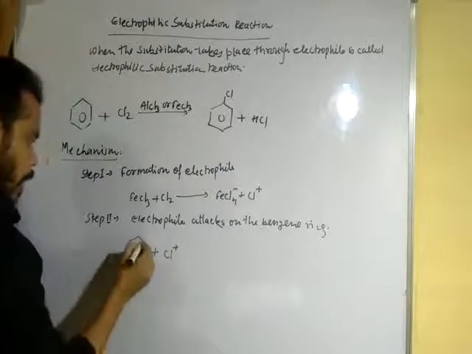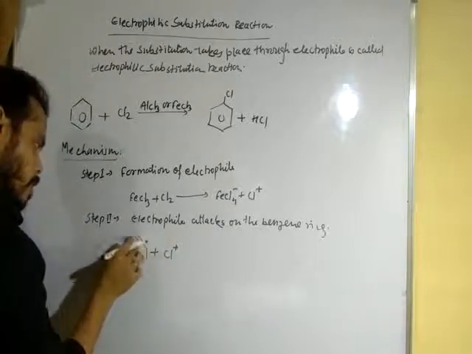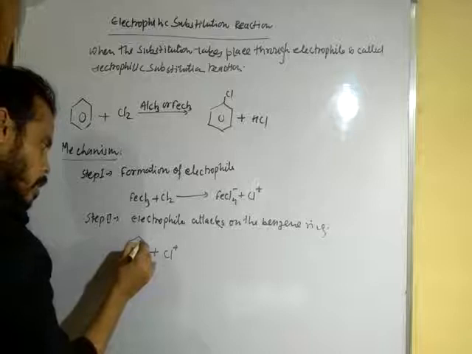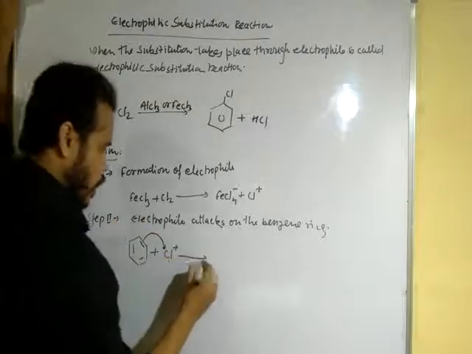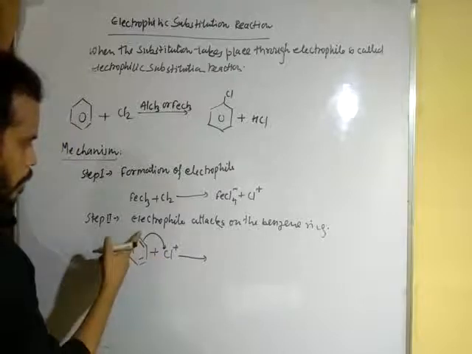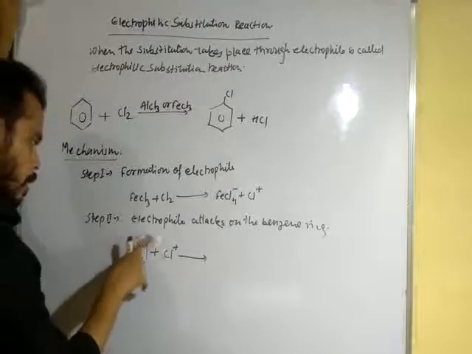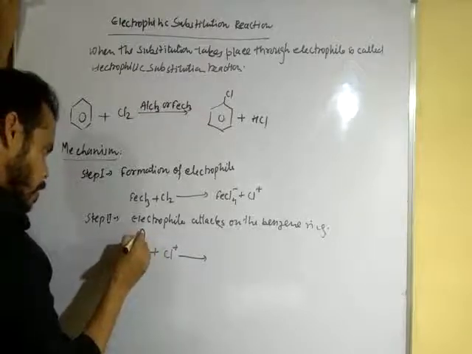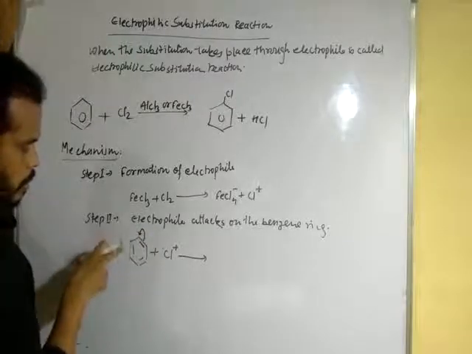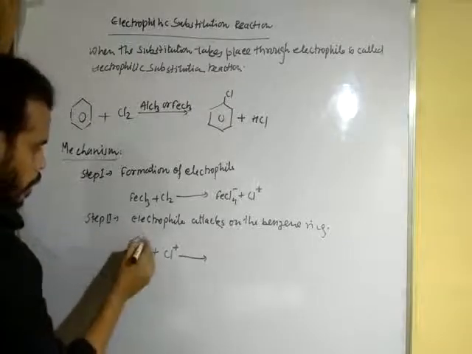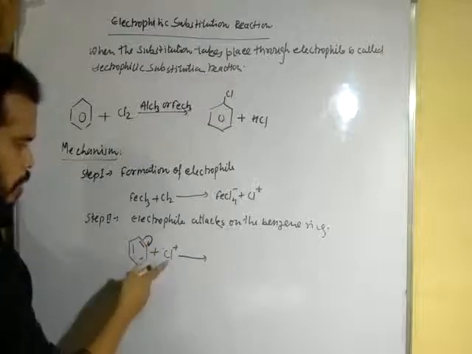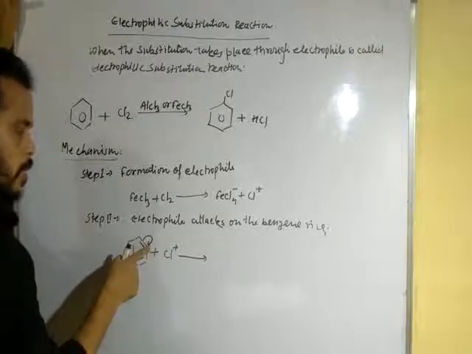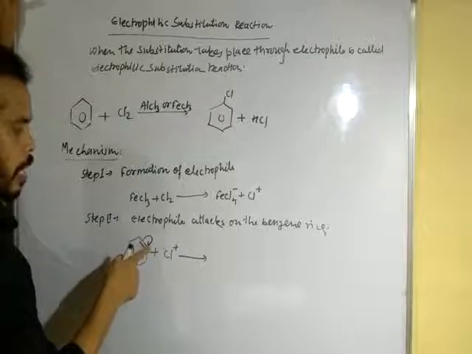When the pi bond in the benzene ring breaks, the electrophile attacks the position where the electron density is greater.